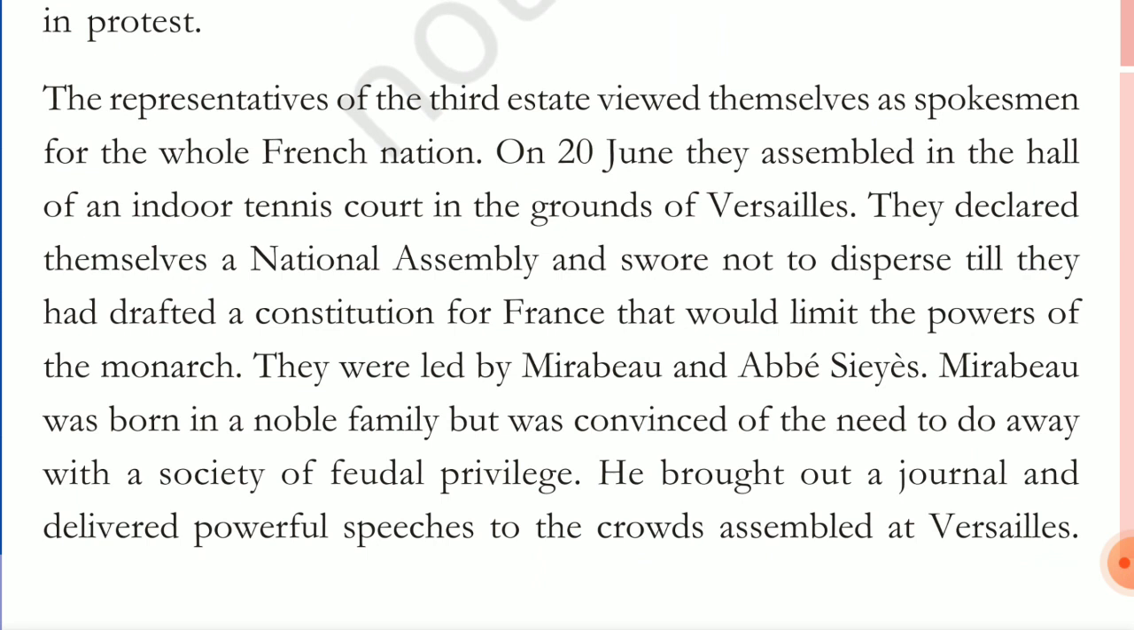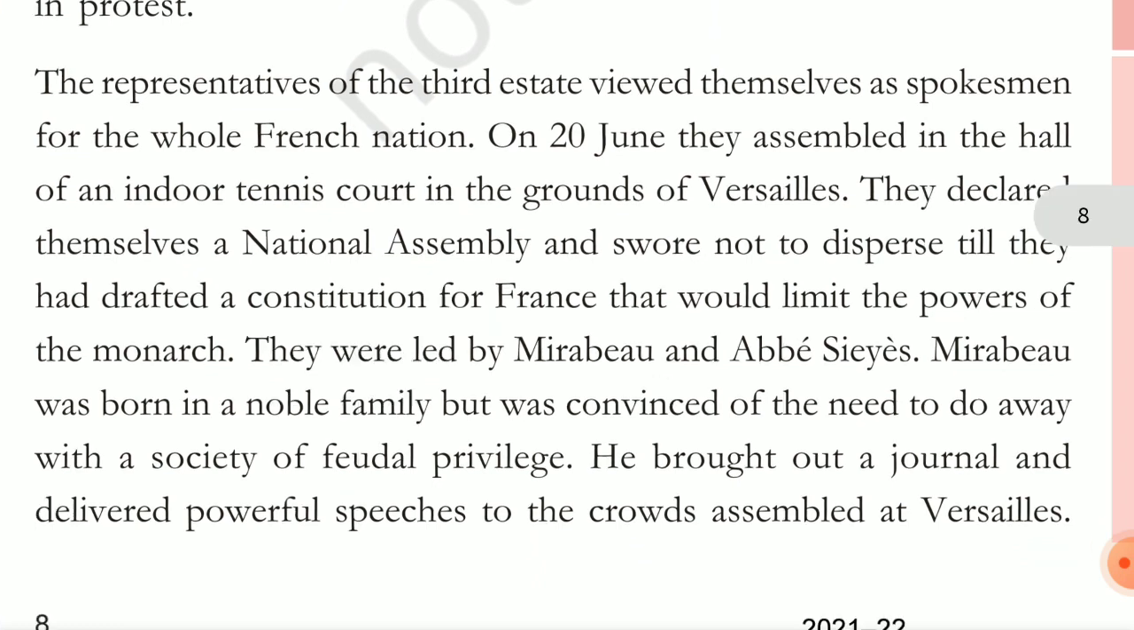So the National Assembly was made up of the people who walked out of Versailles. They gathered on the 20th June at an indoor tennis court in the grounds of Versailles, declared themselves a National Assembly, and swore not to disperse until they drafted a constitution for France. Mainly they did it to limit the powers of the king, the monarch.